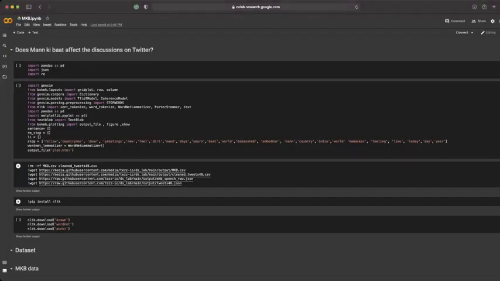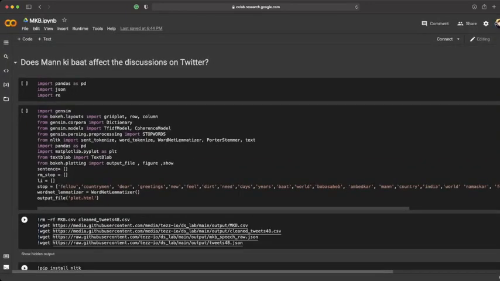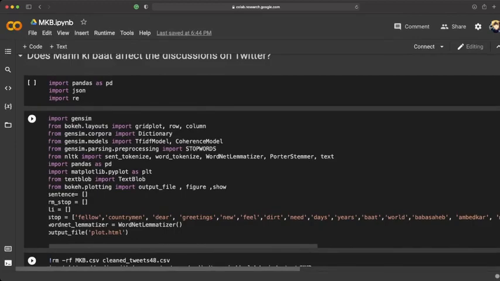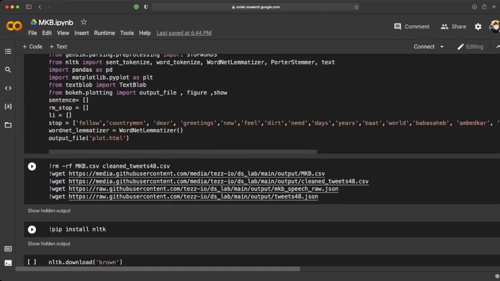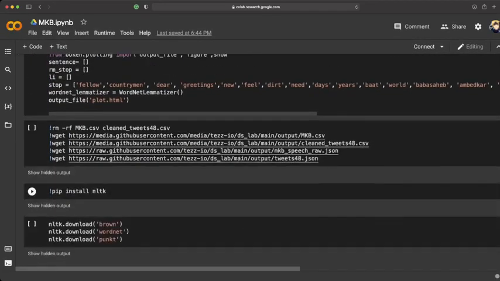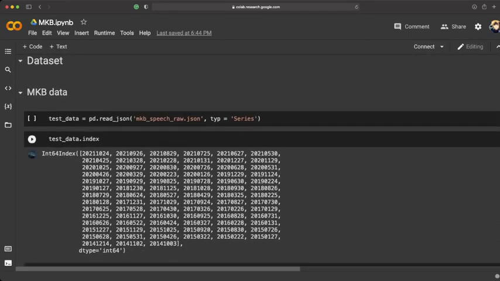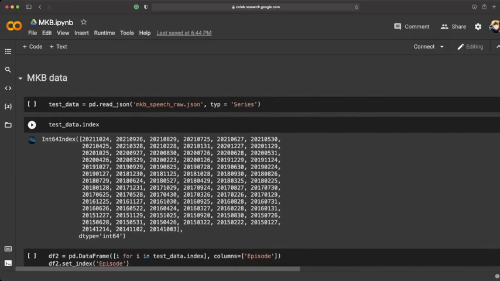Our problem statement is, does Mann Ki Baat affect discussions on Twitter? So first of all, here we have imported some libraries and initialized some variables. So for the data collection part, we have scraped our data from the official Mann Ki Baat website, which is